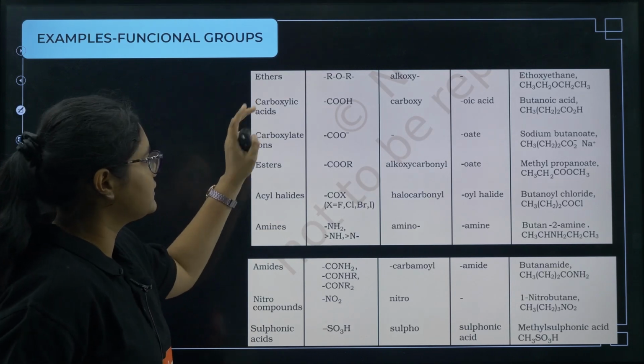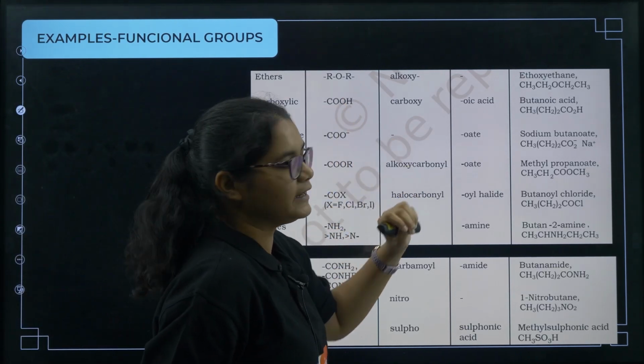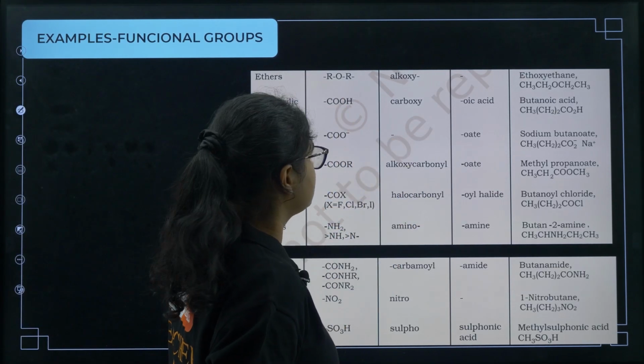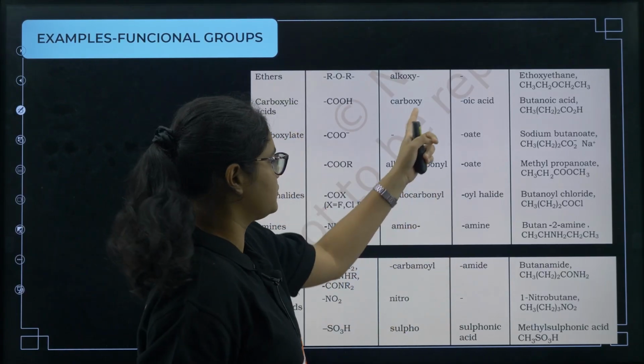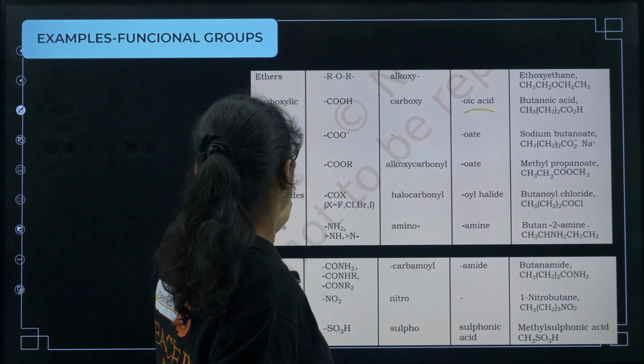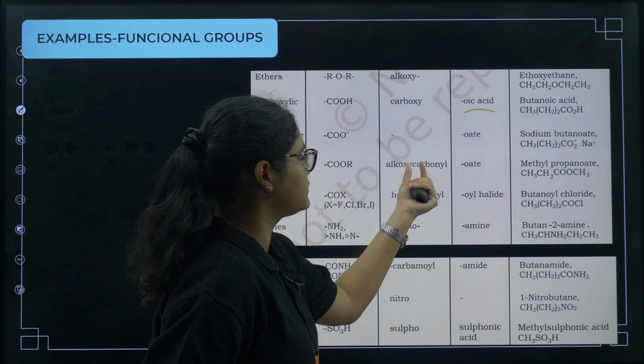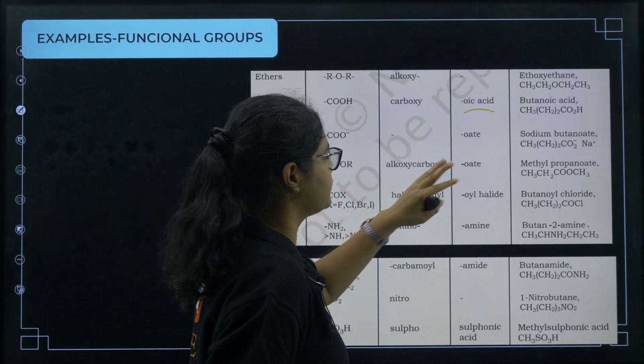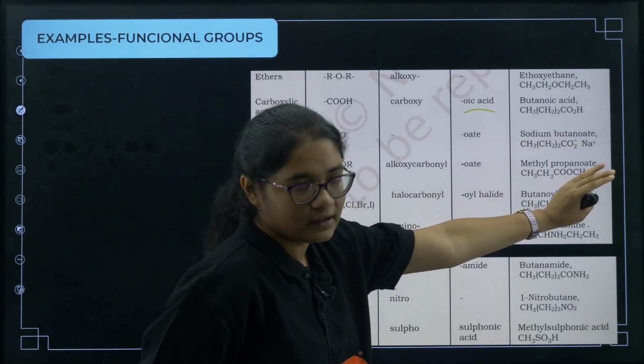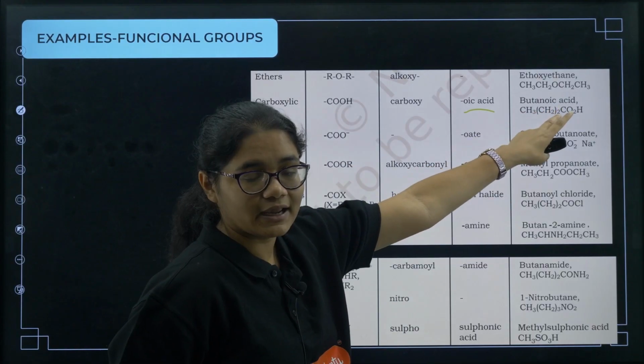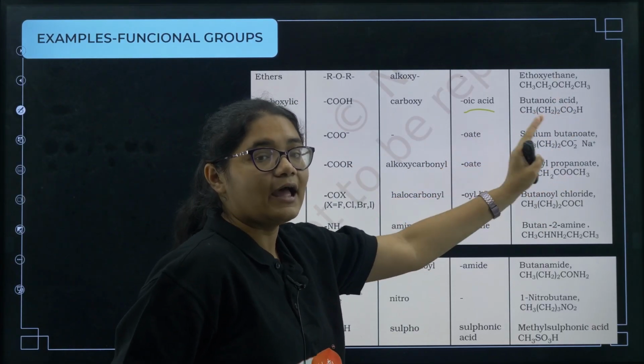So for ethers we use the word alkoxy-alkane. Similarly for carboxylic acid, oic acid. The suffix is oic acid. Very simple. Then for esters you use alkyl alkanoate. For ethers it is alkoxy-alkane. For esters it is alkyl alkanoate.